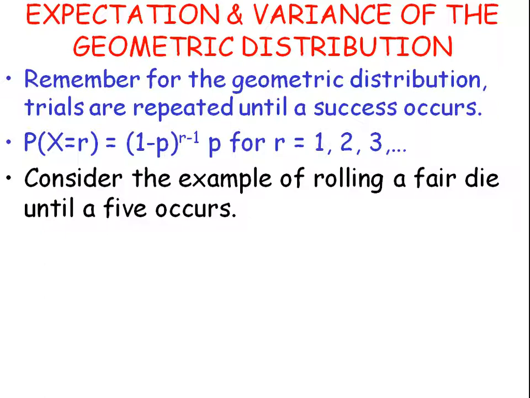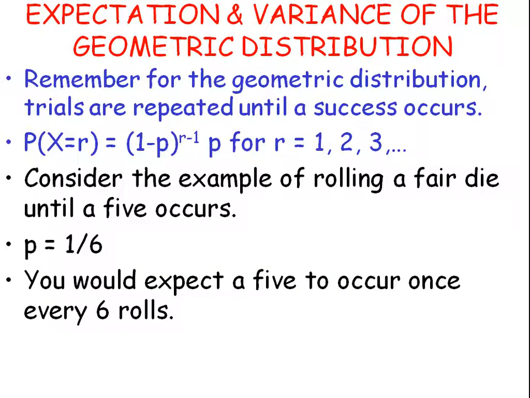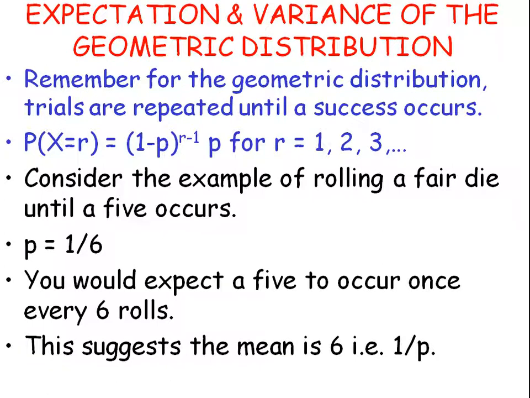Well, in that case the probability of success will be 1/6. Now just think, how many rolls on average would you expect to have to take until you got your first 5? You're probably thinking you'd expect it to occur on average once every 6 rolls, and that's correct. I think, well, where does this 6 come from? It's linked in with the p-value here, and it's 1 divided by 1/6. Because if I did 1 divided by 1/6, I would get the 6 value here. So the mean is 1 divided by p, 1 over p.